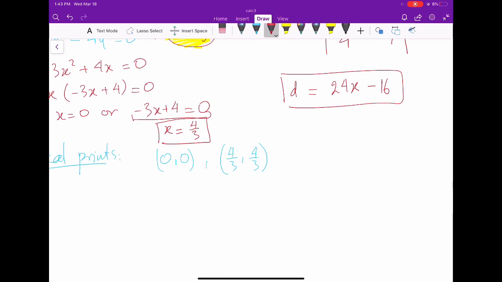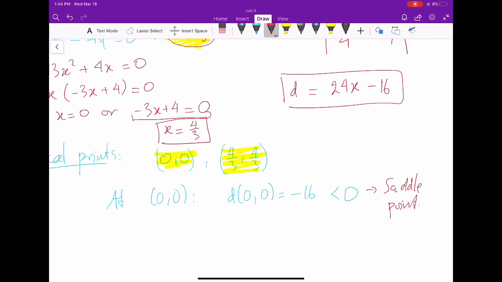All right, we already have D. We already have two points in here, (0, 0) and (4/3, 4/3). Now we just plug each point into D and see how D looks. At (0, 0), D is negative 16, which is less than 0. So this is a saddle point.